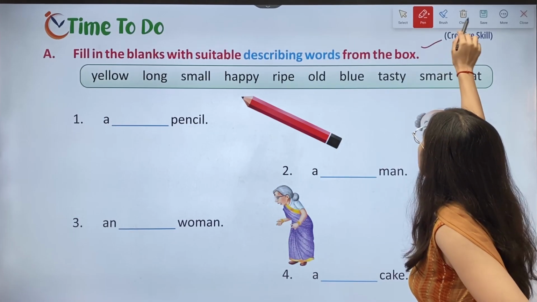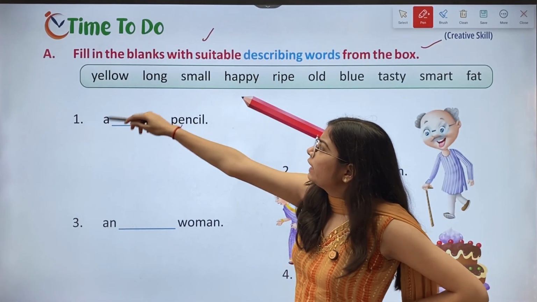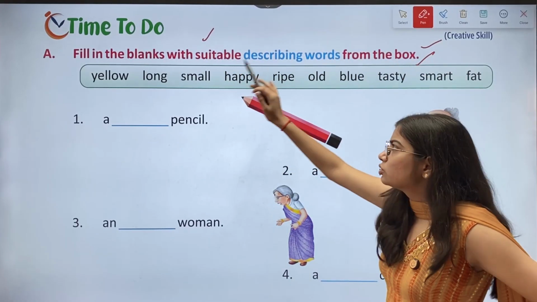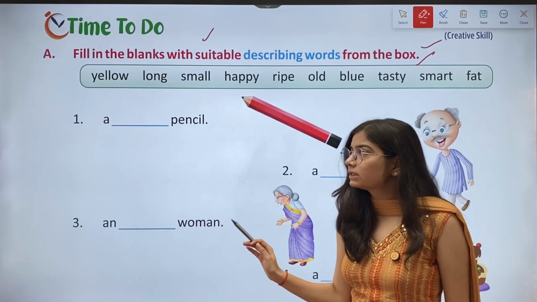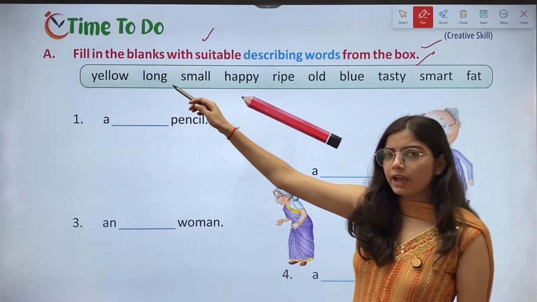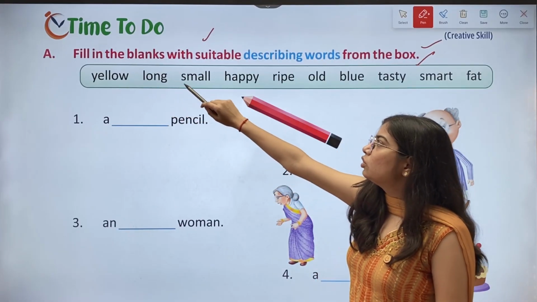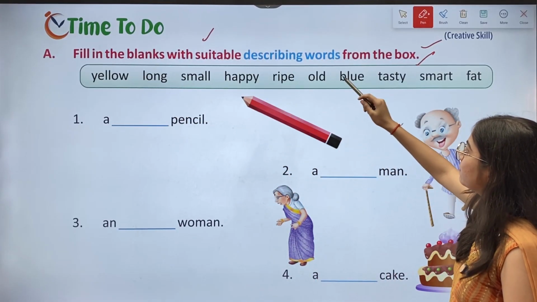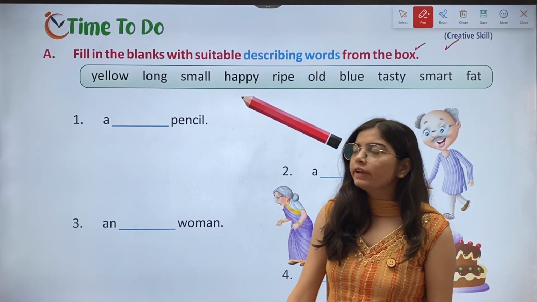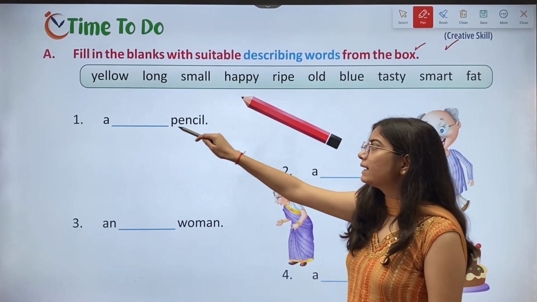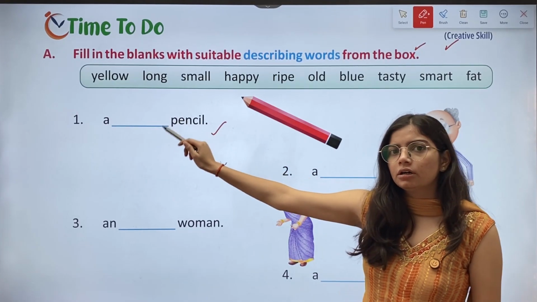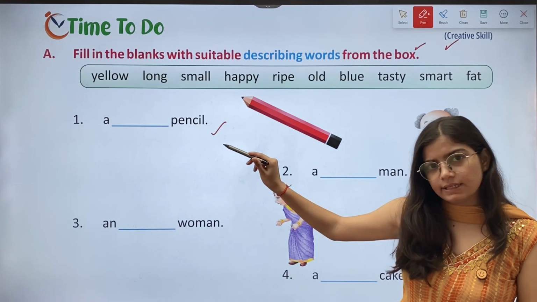Okay. Then we have creative skill, time to do. Fill in the blanks with suitable describing words from the box. So we have to fill these blanks with the help of this box. We have some options: yellow, long, small, happy, ripe, old, blue, tasty, smart and fat. So now we have the first one, a dash pencil. So we'll fill a small pencil. Okay.